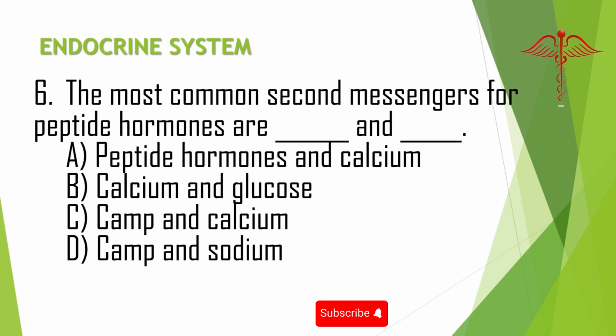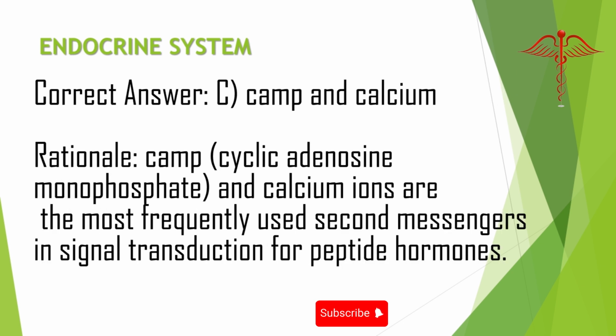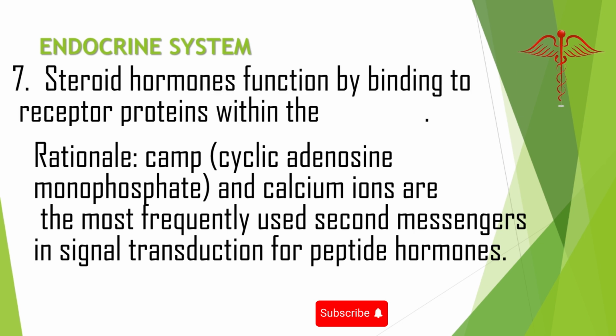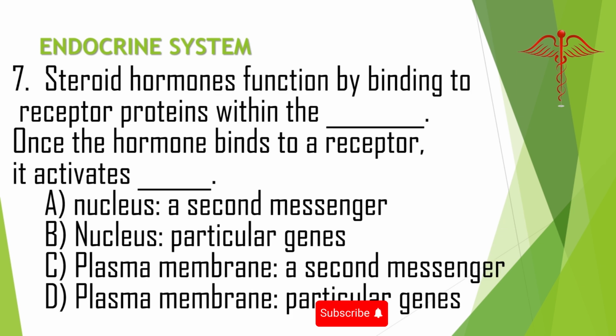6. The most common second messengers for peptide hormones are what and what? A. Peptide hormones and calcium. B. Calcium and glucose. C. cAMP and calcium. D. cAMP and sodium. Correct answer: C. cAMP and calcium. Rationale: cAMP, cyclic adenosine monophosphate, and calcium ions are the most frequently used second messengers in signal transduction for peptide hormones.